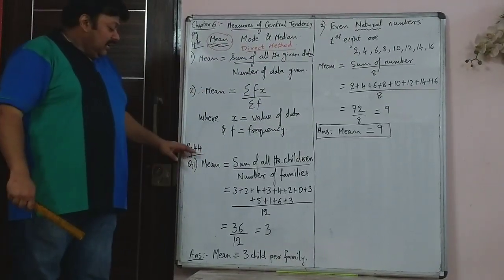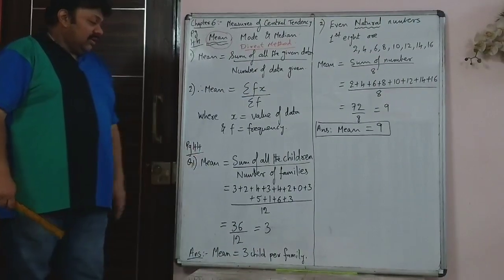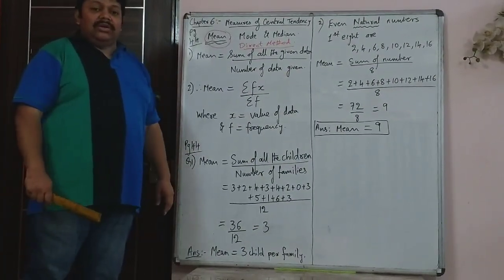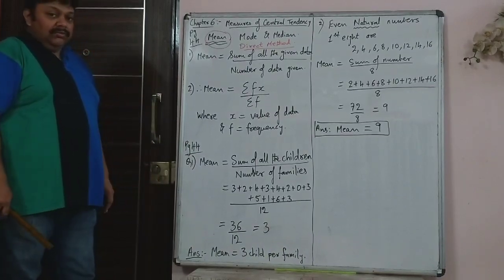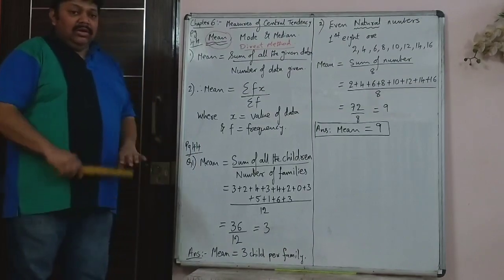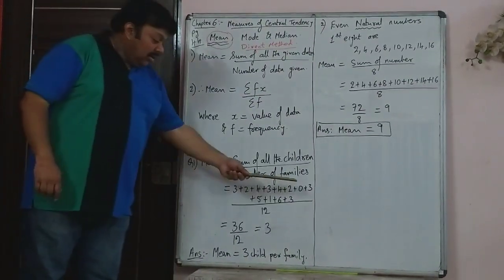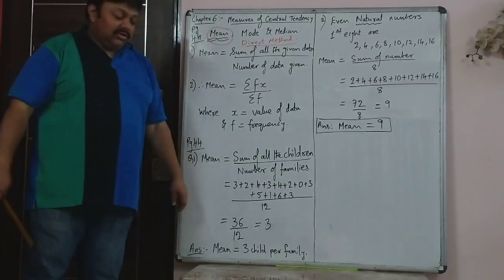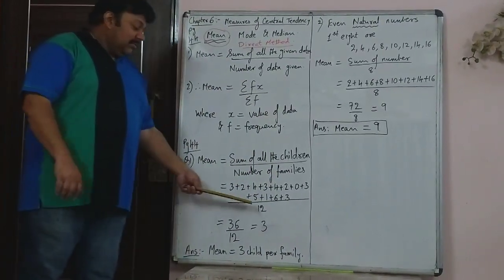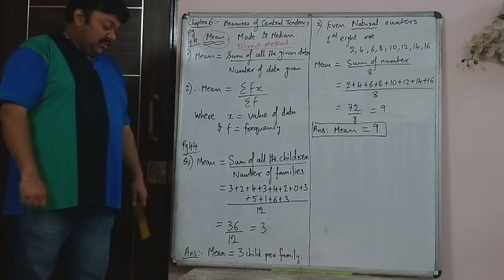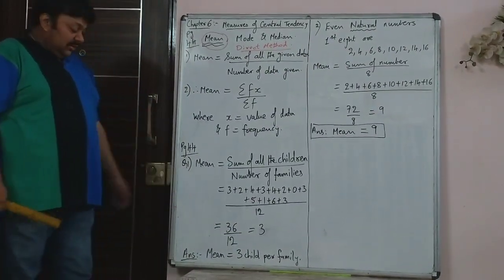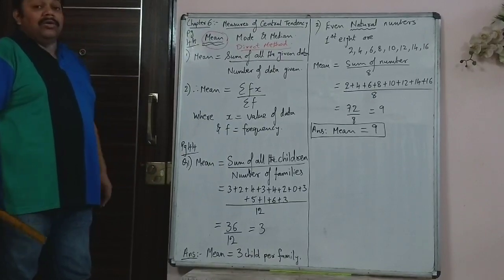So on page 44 we have question 1. The number of children in 12 different families in a locality is given and you are asked to find the mean number of children per family. Very simple: add up all the values of number of children of all the 12 families and then divide it by 12 because there are 12 families. So 36 upon 12 is 3, so the mean is 3 children per family.